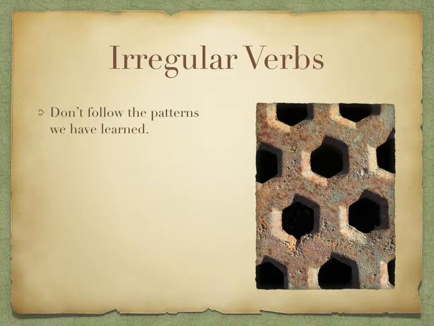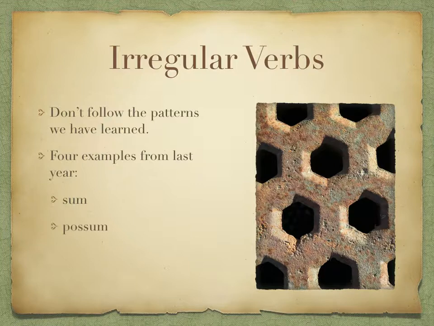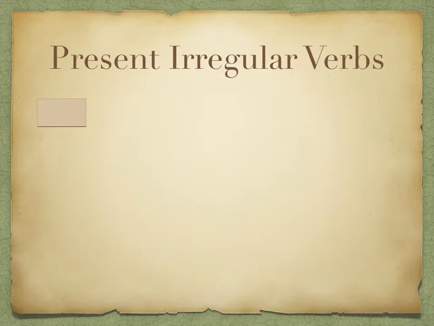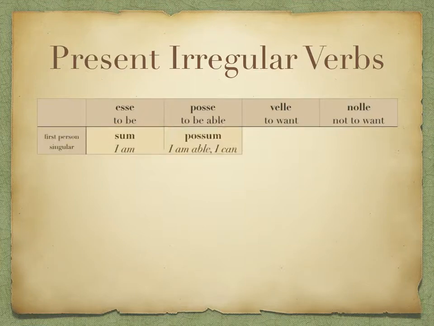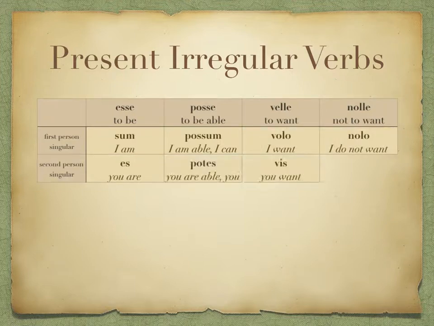So we know that irregular verbs don't follow those patterns we've learned: -o, -s, -t, -mus, -tis, -nt, and -bam, -bas, -bat, -bamus, -batis, -bant, etc. There are 4 key examples from Year 9 that will still remain important in Year 10. The first one is sum, I am; possum, I am able or I can; volo, I want; and nolo, I don't want. You should know this table off by heart with these 4 verbs, and this is the present tense: sum, I am; possum, I am able; volo, I want; nolo, I do not want; and so on.